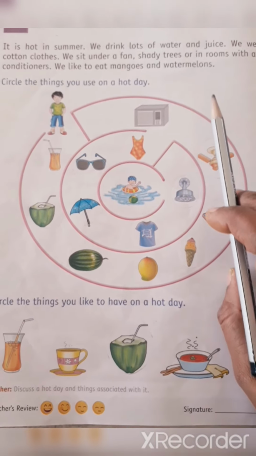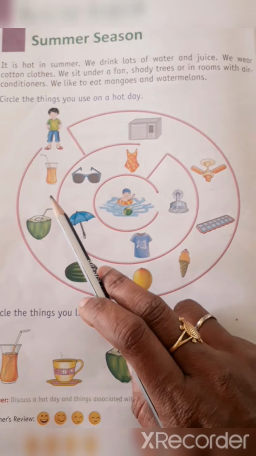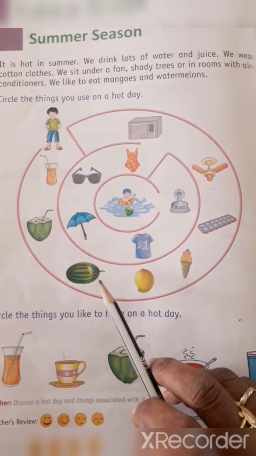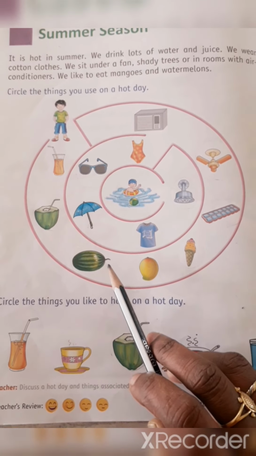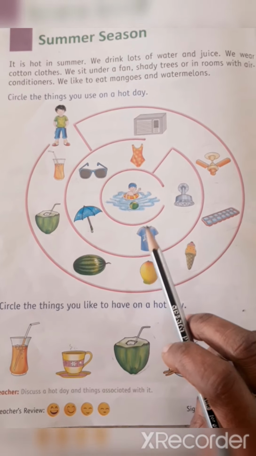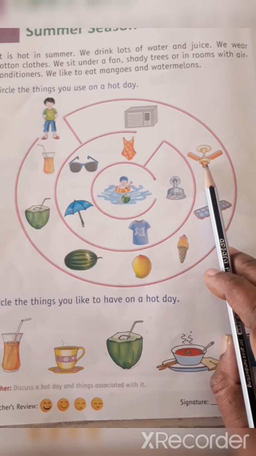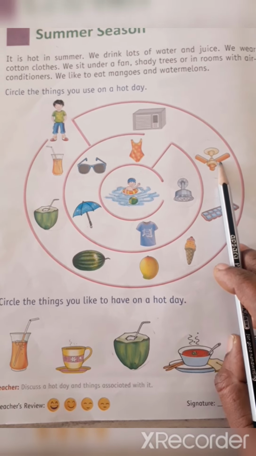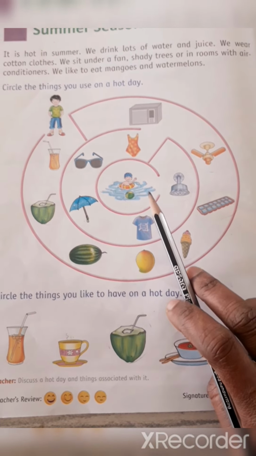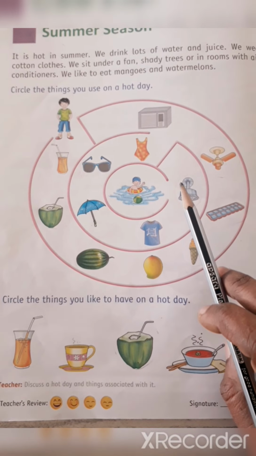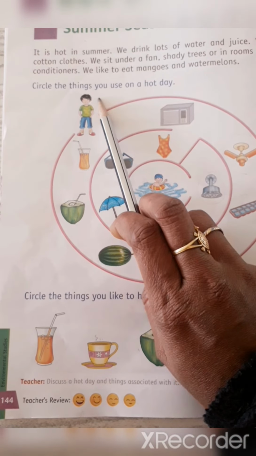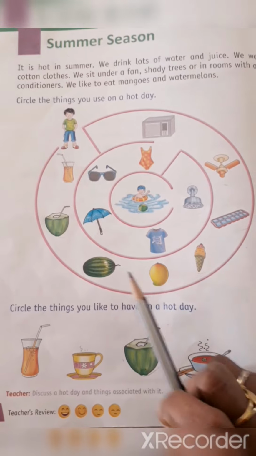So, we drink lots of water, juice, we eat ice cream, mangoes, watermelons during the summer season. We wear light, loose cotton clothes. Okay. And we sit under a fan, shady trees, or in rooms with air conditioners. Okay, children. And we bath more times. Okay, we eat cold things. Okay, understood?